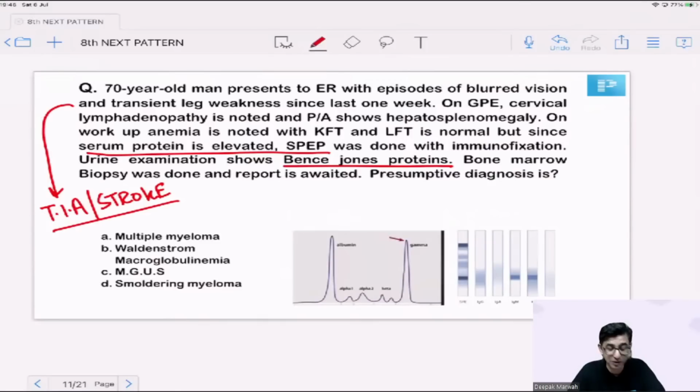चलो, लेट्स फोकस ऑन द क्वेश्चन. Serum protein electrophoresis will be done in any patient where there is a hematological malignancy. Considering Bence-Jones proteins are present in this patient, the doctors have ordered a bone marrow biopsy and the report is awaited. The bone marrow biopsy should be showing plasma cells in excess of 10% to say that it's a plasma cell dyscrasia. I'm looking at option number A coming as multiple myeloma.